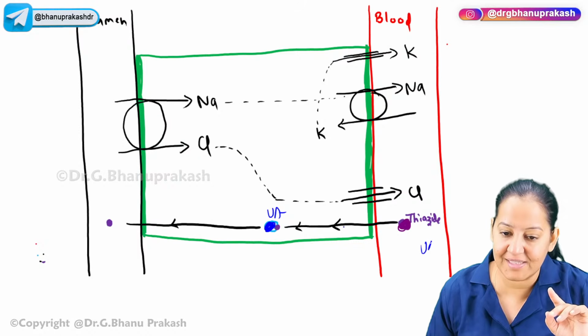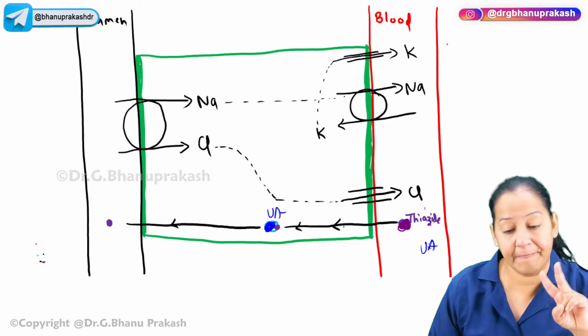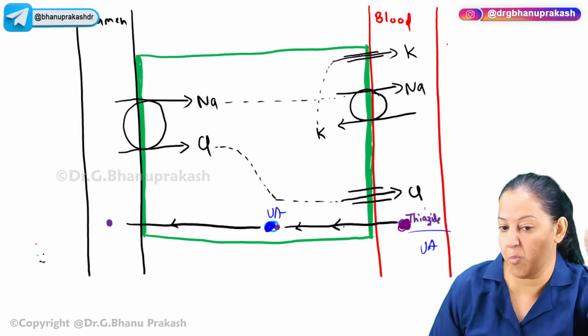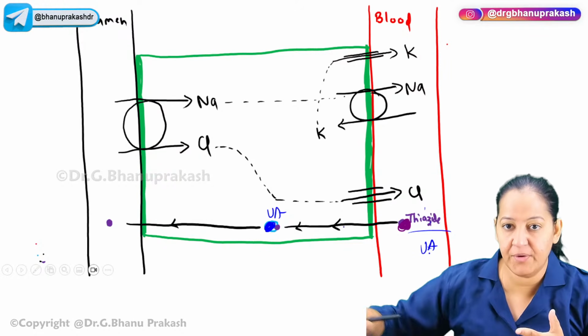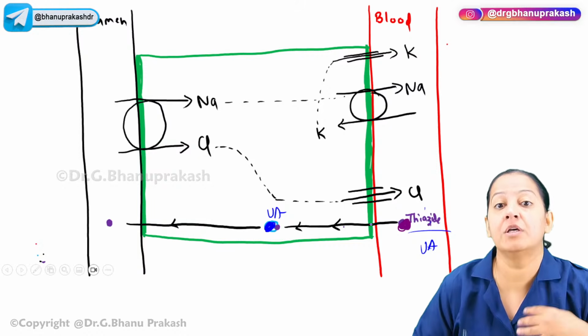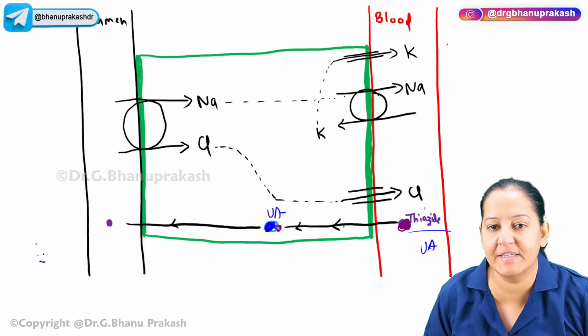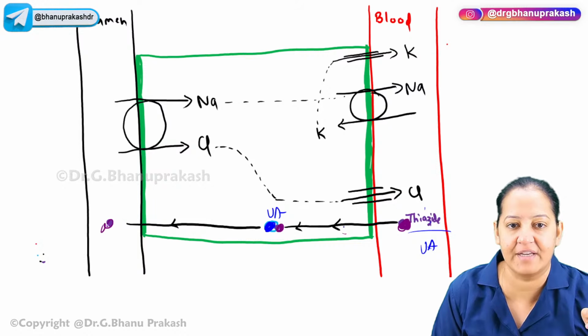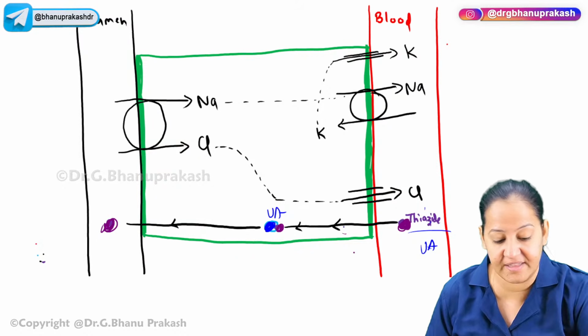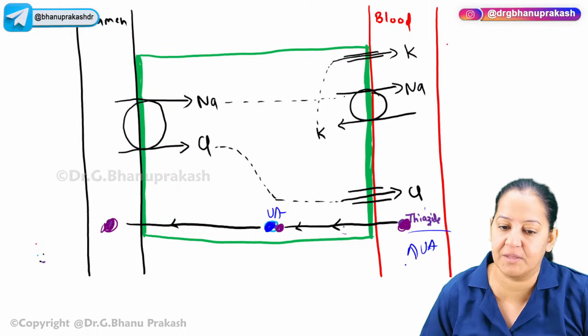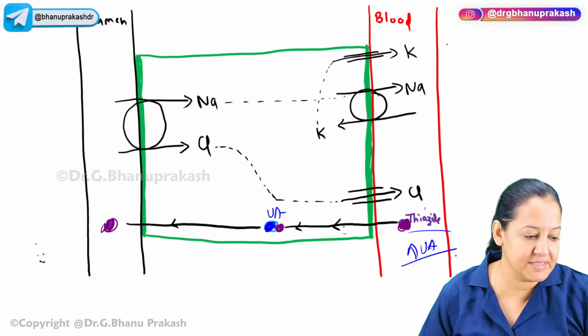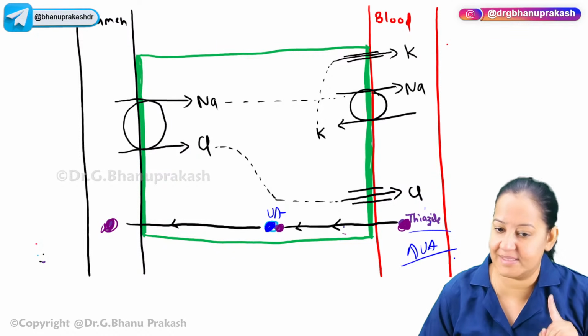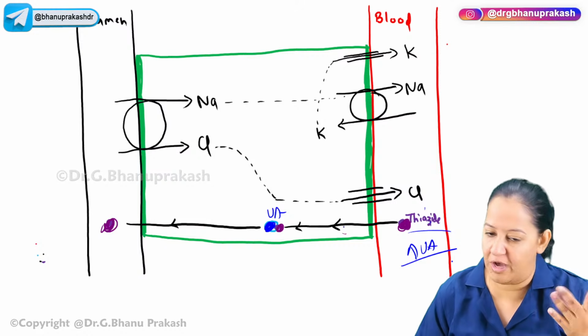But whenever uric acid and thiazide are both present, there is a competition and thiazide has more affinity than uric acid. It will push the uric acid, sit on the transporter, use the transporter of uric acid and go to that side and reach that side. So that's why whenever someone is taking thiazide for long, the uric acid concentration in the blood will be high, causing hyperuricemia. You got my point. Hyperuricemia is a side effect of this also. Like loop diuretics, the same story.